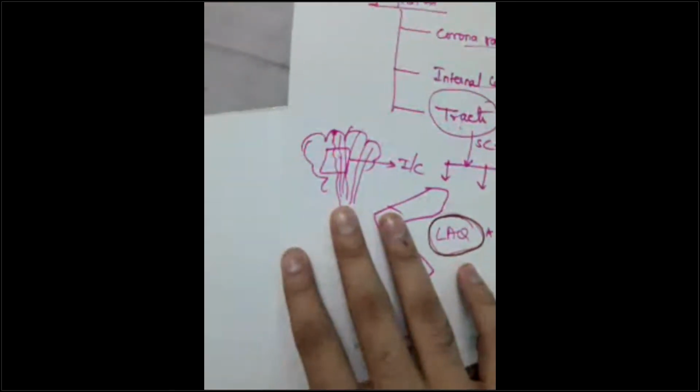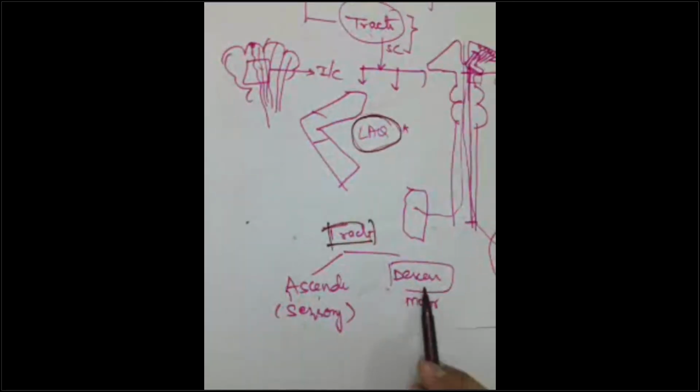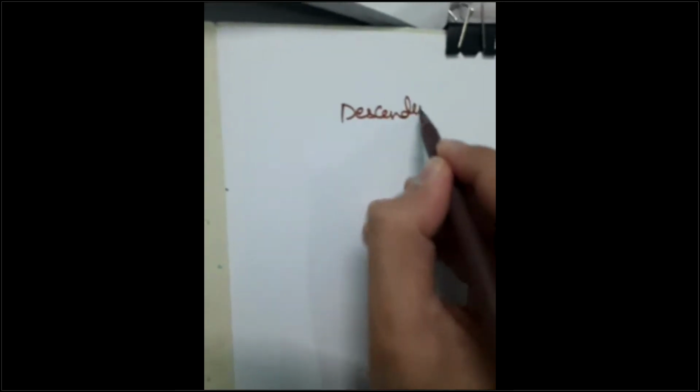Till now, what I told, 3 to 4, we'll be covering in our subsequent sessions. Now the tracks: ascending and descending. Ascending is sensory and descending is motor. Not wasting much of your time, let us proceed with the descending tracks first.